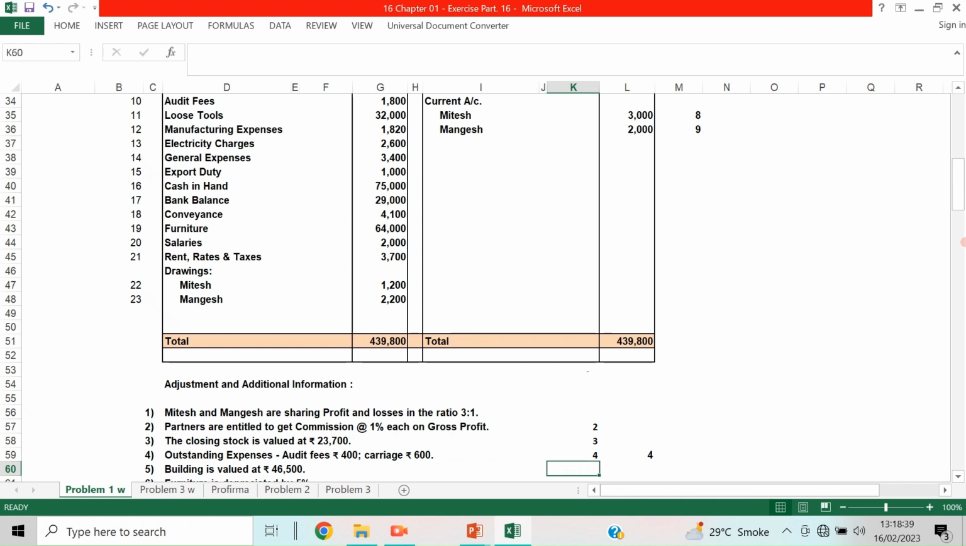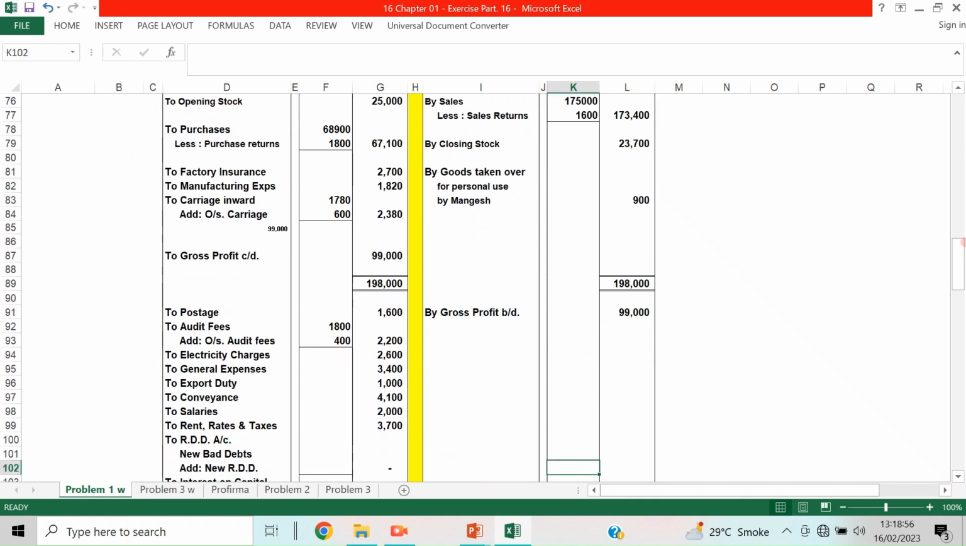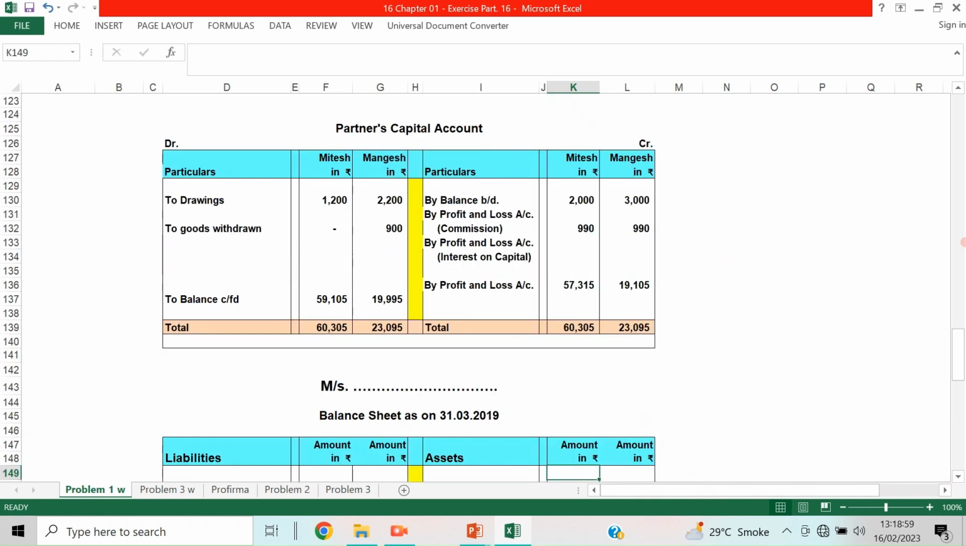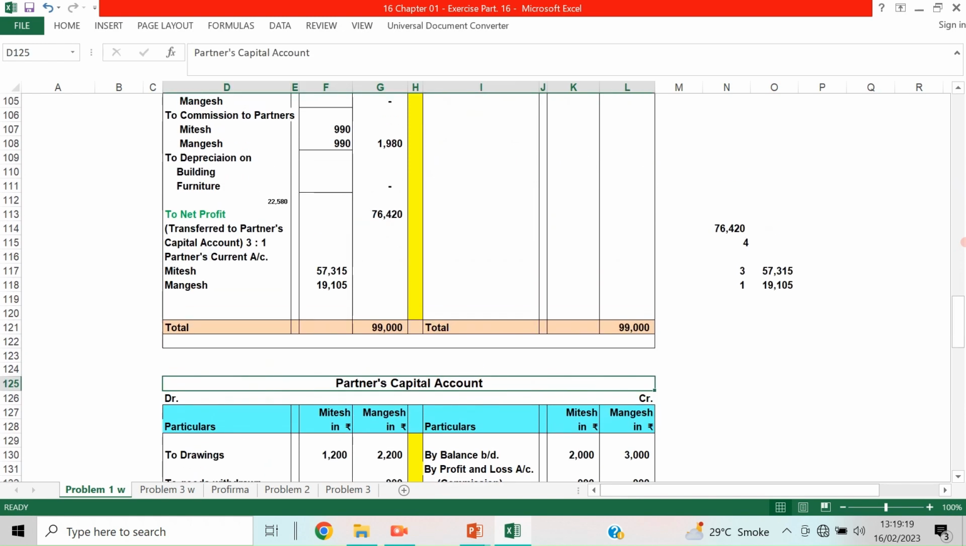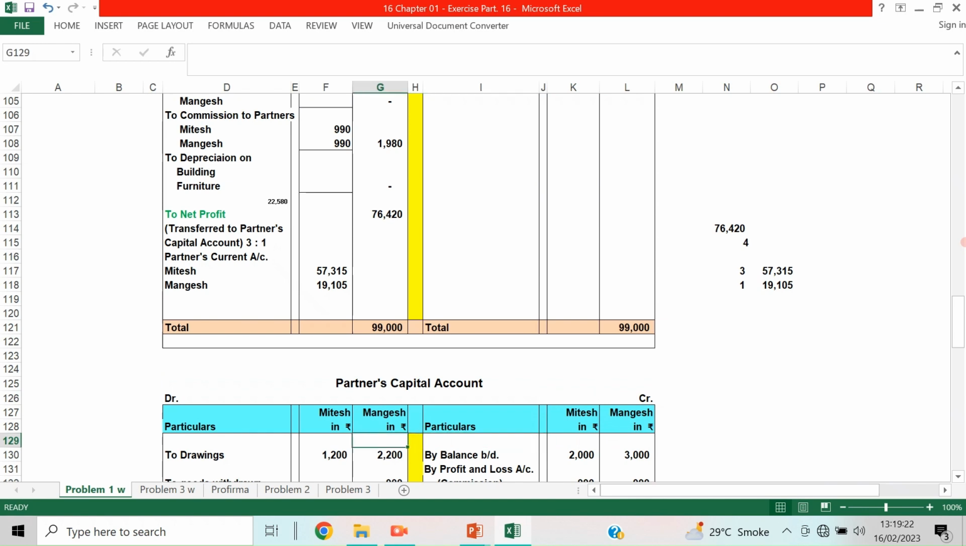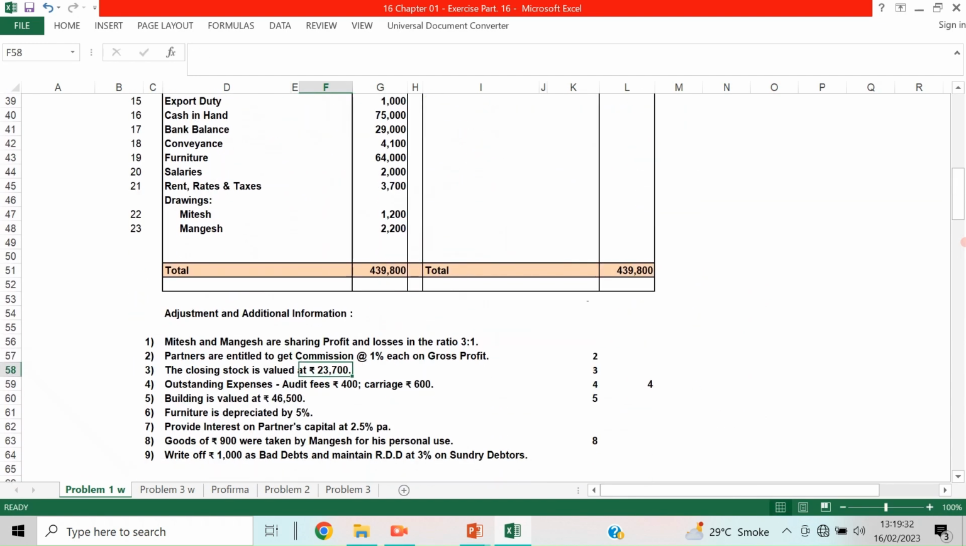Now building is valued at 46,500. So now let us take this entry as a balance sheet item, asset side. Okay, so 46,500 is the balance taken, so what does it mean? 46,500 means 2,000 is the depreciation. Depreciation rate is not given, but it is directly said that it is valued at 46,500. So to arrive at 46,500, 2,000 is the depreciation. So the first effect is taken here, and the second effect we take here in the profit and loss account, depreciation on building 2,000. Okay, so the adjustment entry for depreciation on building is done.